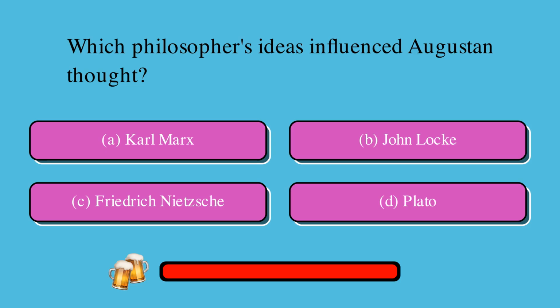Which philosopher's ideas influenced Augustan thought? Is it A, Karl Marx, B, John Locke, C, Friedrich Nietzsche, or D, Plato? The correct answer is B, John Locke.